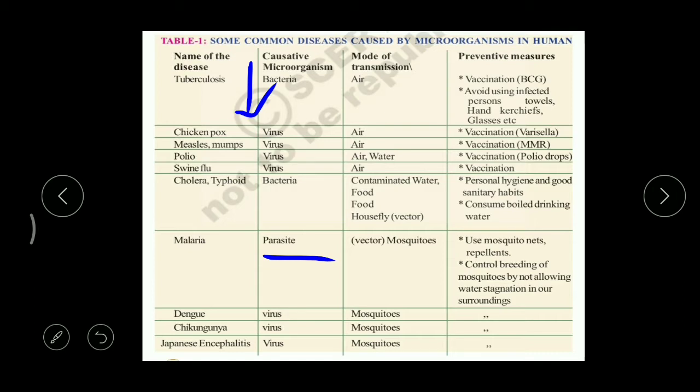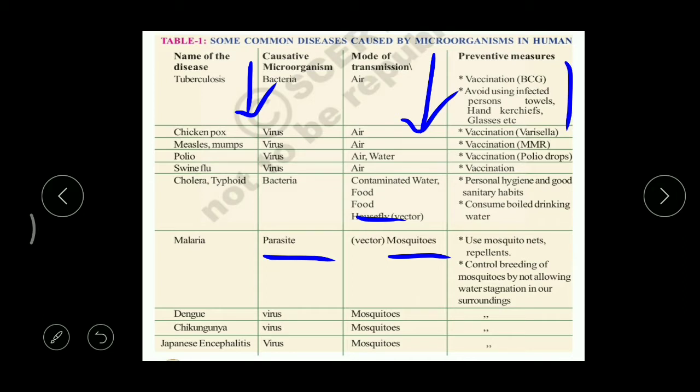What is meant by transmission? Here, transmission means how it can spread from one person to another person, right? Here we can find different methods like air, water, food, and some insects like the housefly, mosquitoes. Got it? And then here, what is this? Preventive measures.